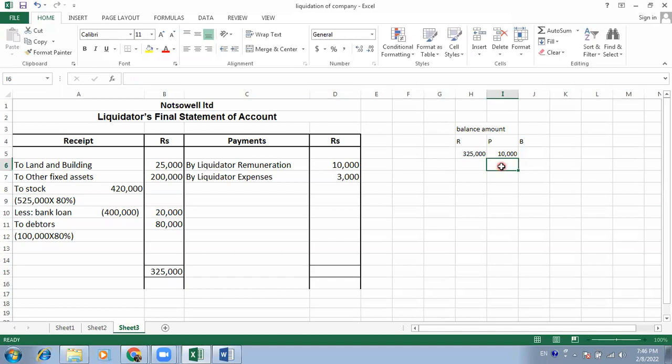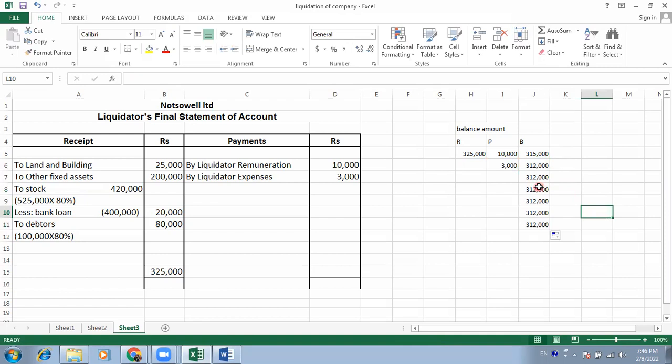Also 3,000 for this expenditure. So what is the balance now? This is equal to this, 3,12,000, minus this, and this is equal to this minus 3,000. So 3,12,000, that is your balance. It will happen in the next case also.